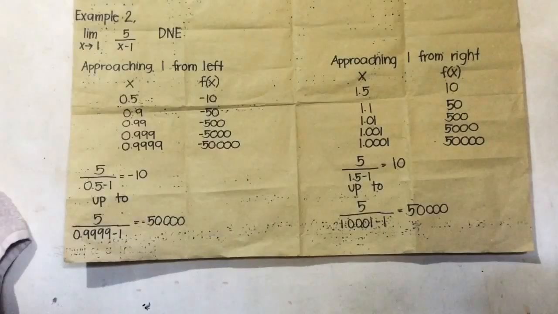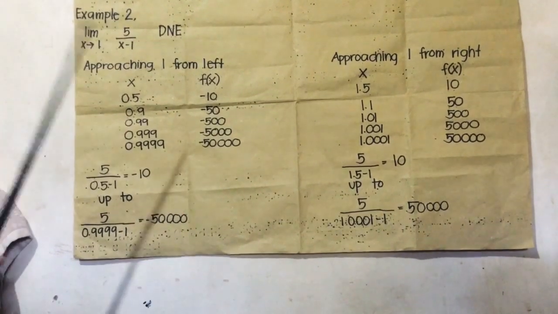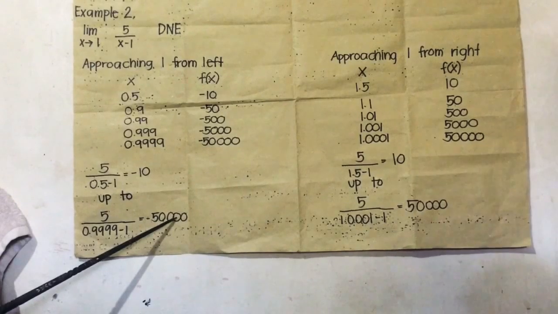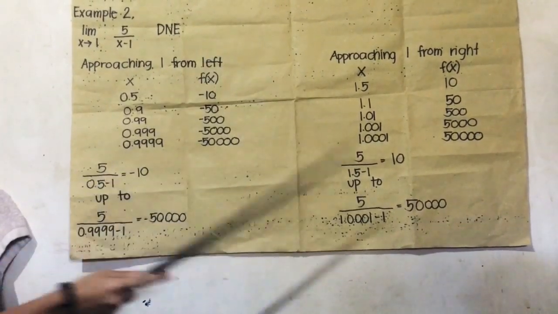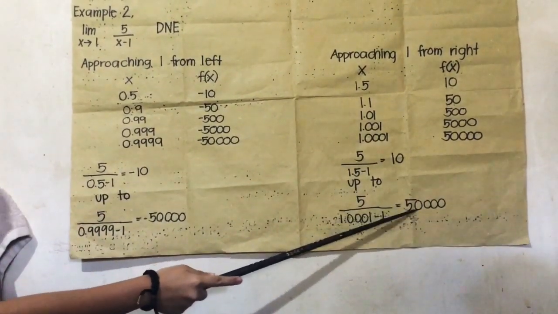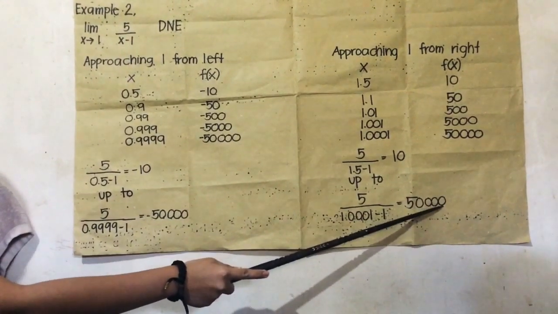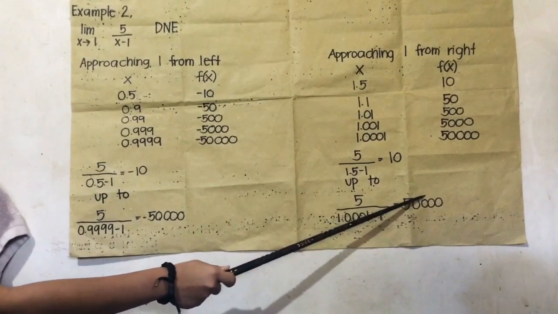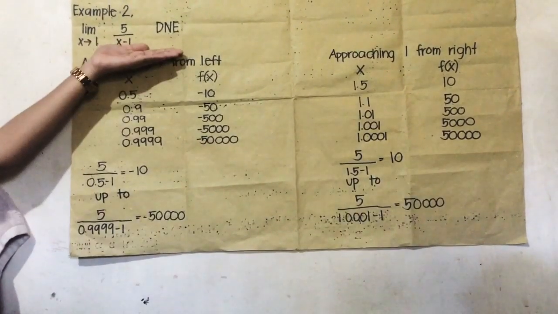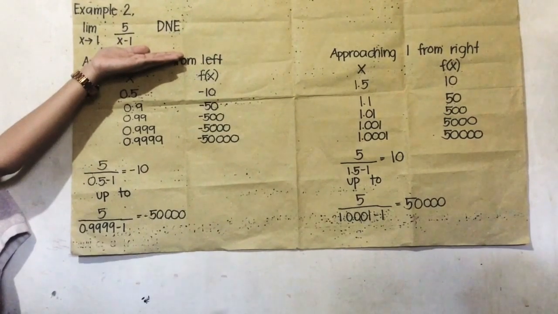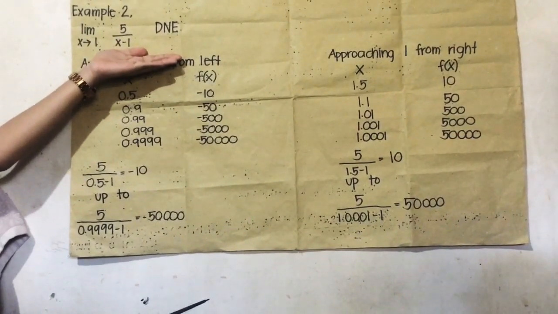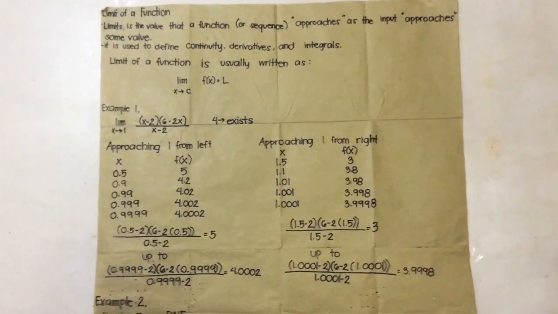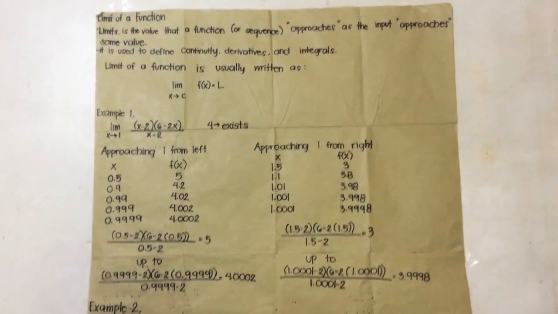The final result from the left is negative 50000, while from the right is 50000. It cannot be rounded off. This limit does not exist because the results from left and right are not equal to each other, negative 50000 and 50000. And that's how you solve the limit of a function.